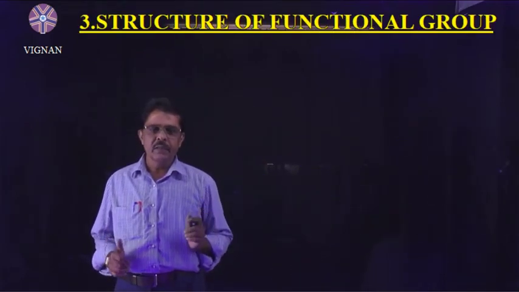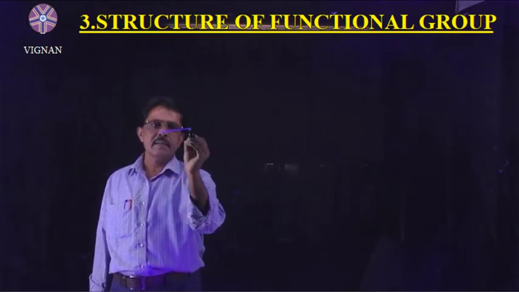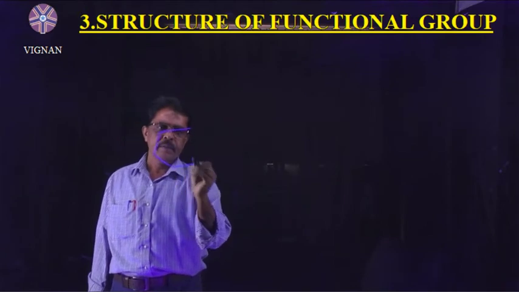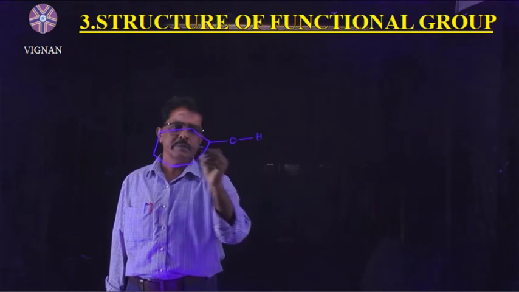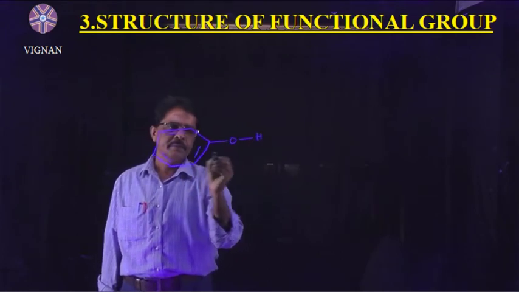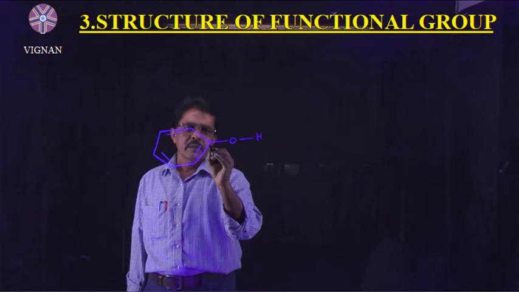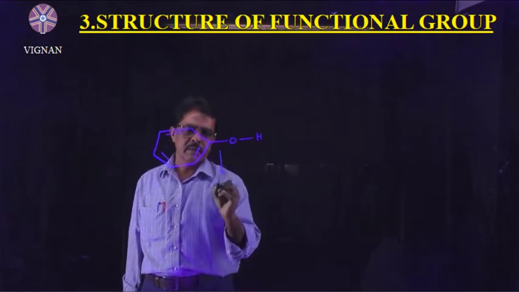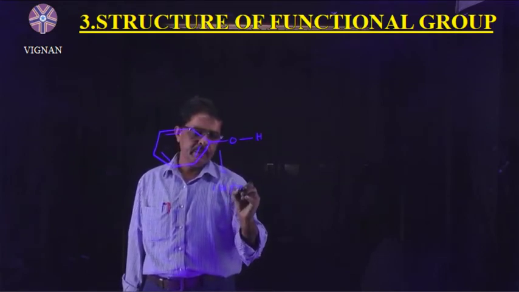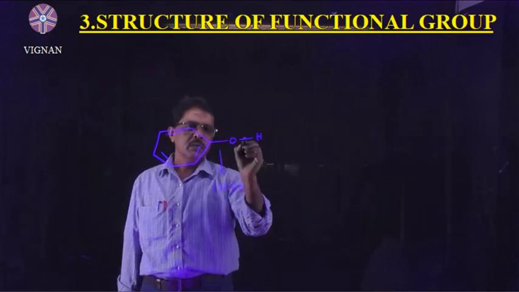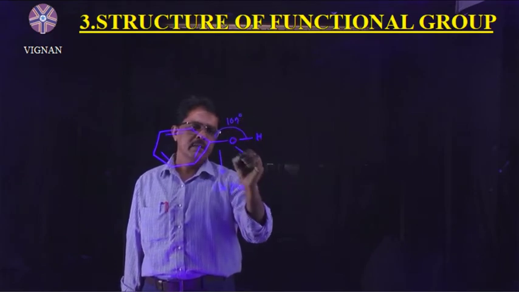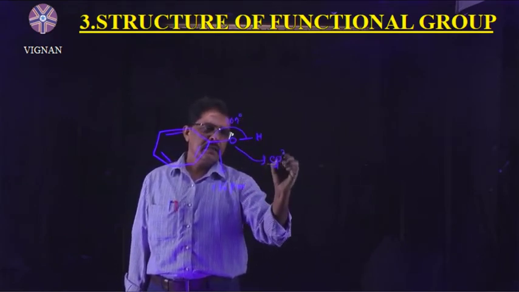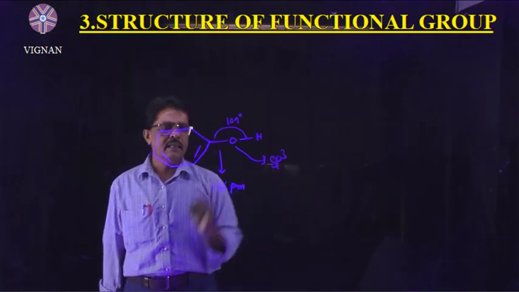Structure of phenol. Structure of functional group. So I draw the structure of phenol like this. In this one we have the OH group and alternate pi bonds. The C-O bond length is 136 pm, and the C-O-H bond angle is 109 degrees. Why is it 109 degrees? The oxygen atom undergoes sp3 hybridization.